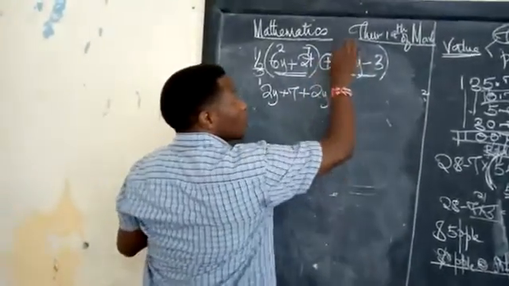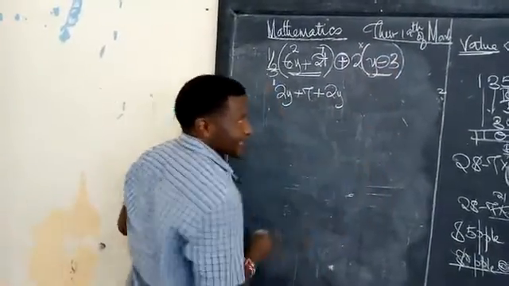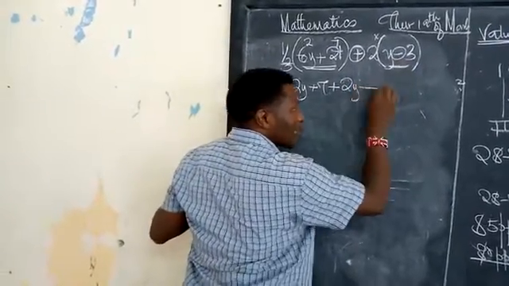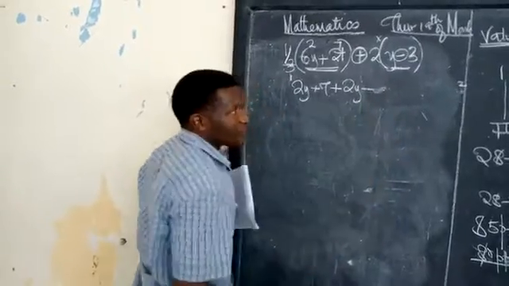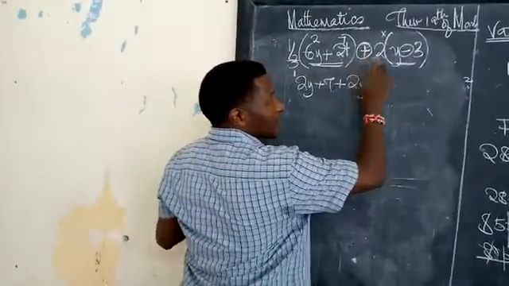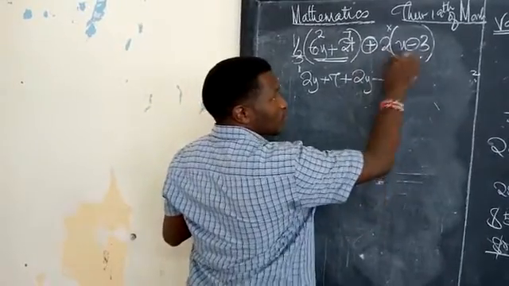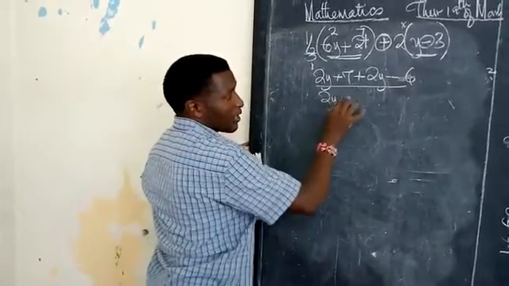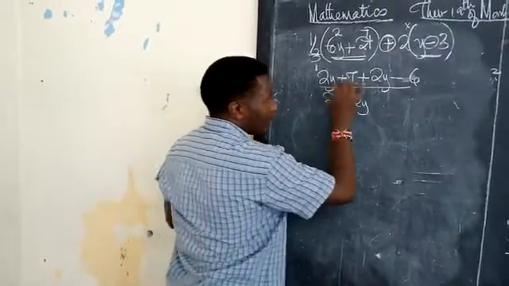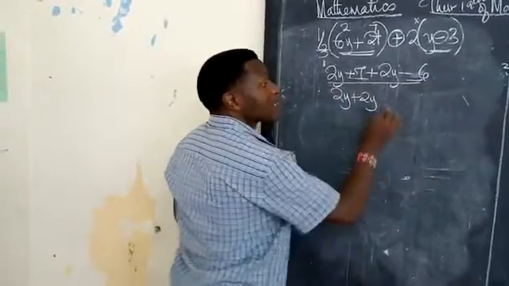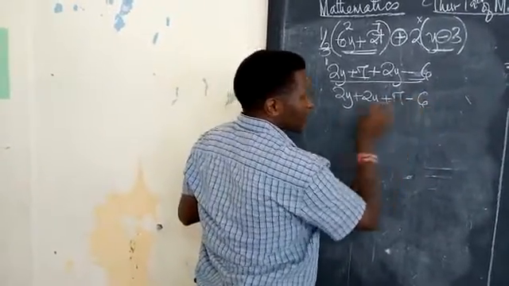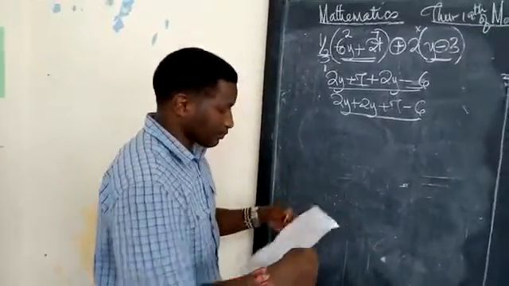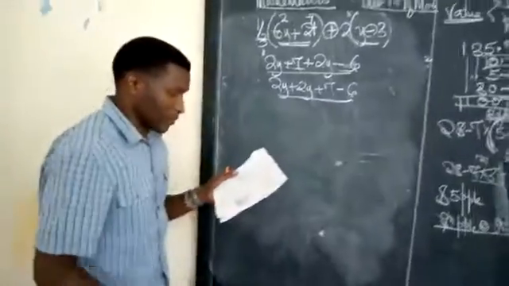When you are multiplying unlike signs, this is a positive, this is a negative, it should be a negative. Unlike signs give you a negative. Then 2 times 3 gives you 6. Put the like terms together, 2y plus 2y, then you have a plus 7 and a negative 6. Start with the positive: plus 7 minus 6. I believe you'll be able to proceed from that point.